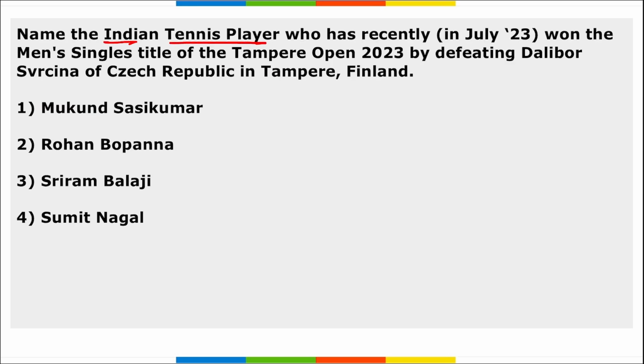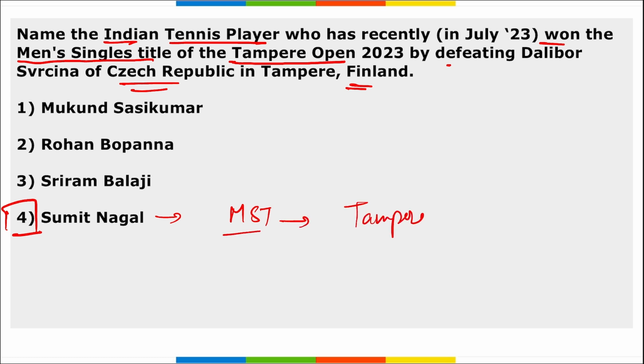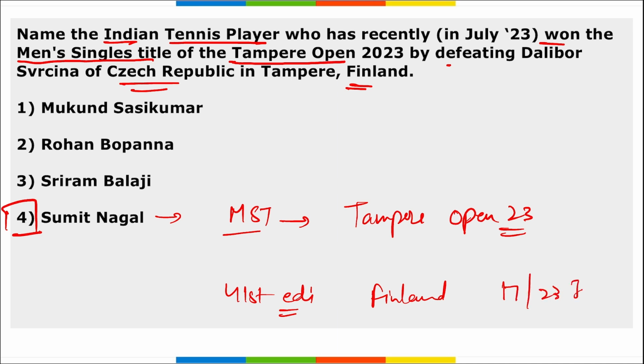Next, name the Indian tennis player who recently won the men's singles title of the Tampere Open by defeating Dalibor of Czech Republic in Finland. So recently, who is the Indian player? He is Sumit Nagal, correct? And he has won the men's singles title of the Tampere Open 2023, correct? Important, take a note. Remember, this was the 41st edition of the Tampere Open. It was held in Finland from 17 to 23rd of July. We observed this Tampere Open and Sumit Nagal of India has won this.